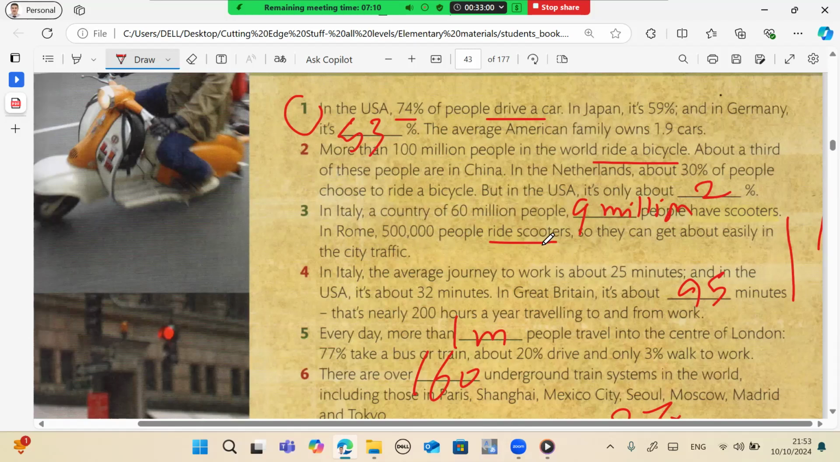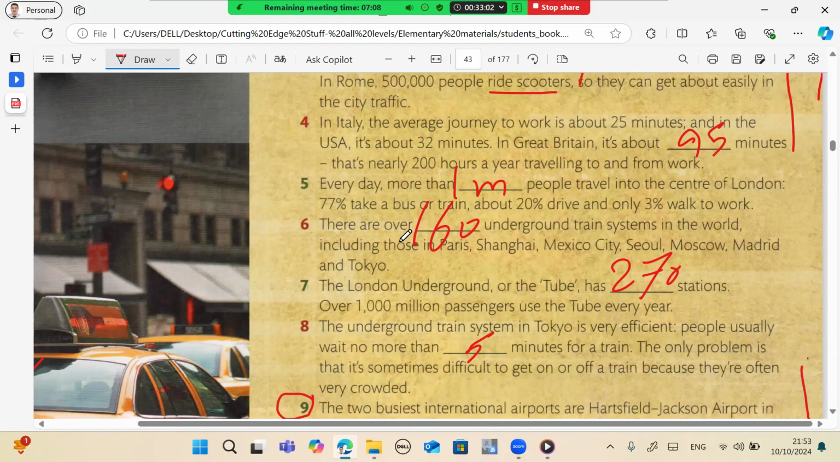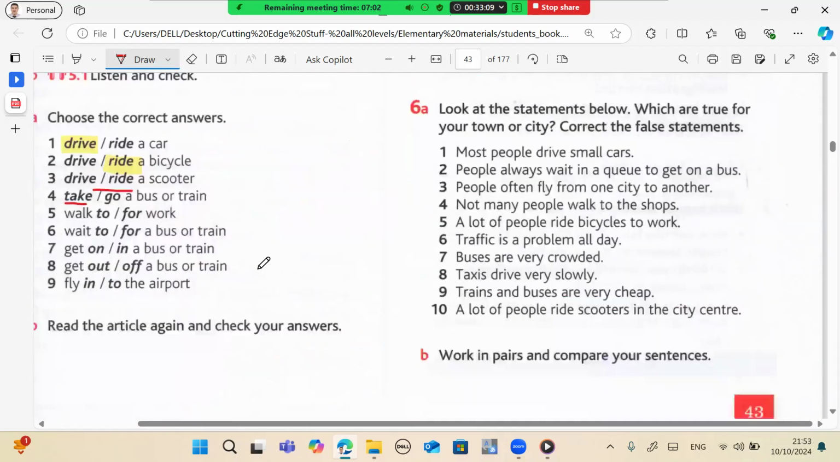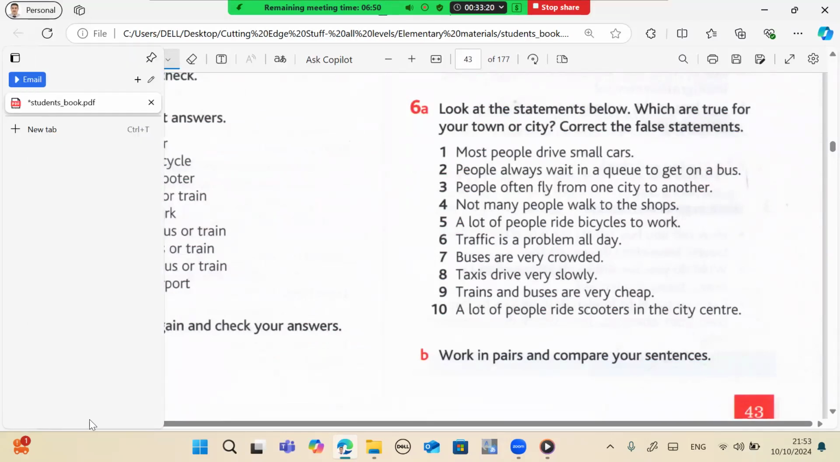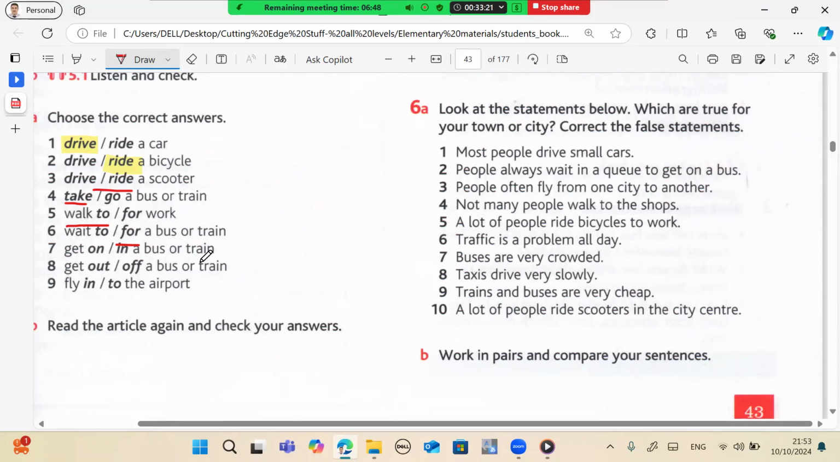I see it's over here, but where, I don't know. Walk to work. Number 5. Yes, right. Walk to work. Wait for a bus or a train. Wait for a bus or train. Type: wait for a bus or train.